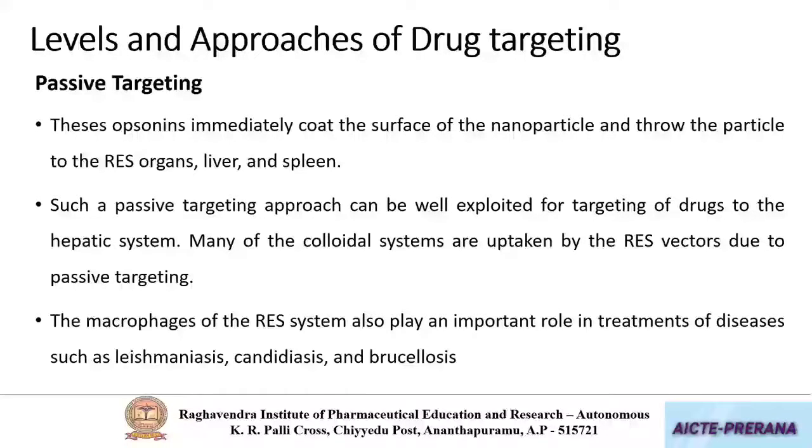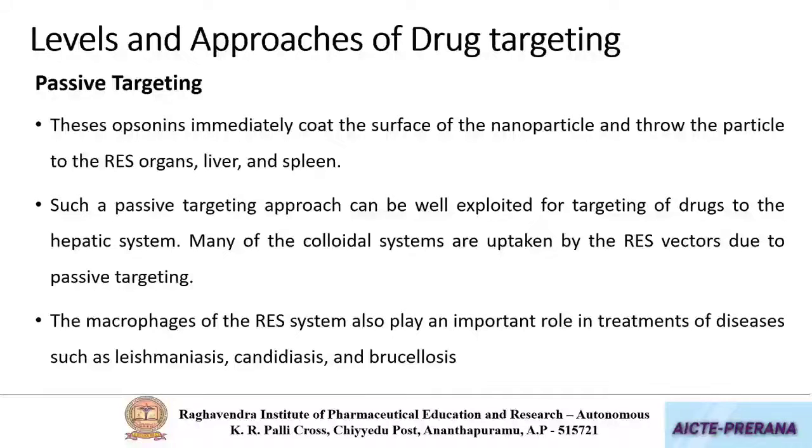So please note that here we are not modifying the surface of the carrier with any targeting moiety or a ligand, or else there is no involvement of any receptor for the uptake of nanoparticles. By the mere inherent hydrophobic properties of the nanoparticulate systems or nanocarrier systems, they are taken up by the reticuloendothelial system where they will be showing their action.